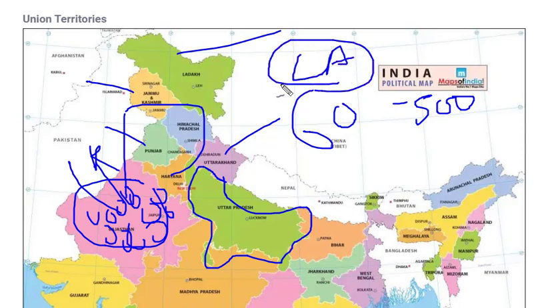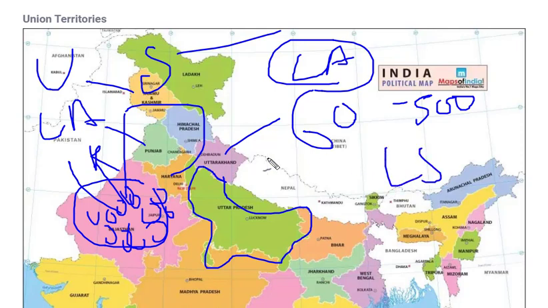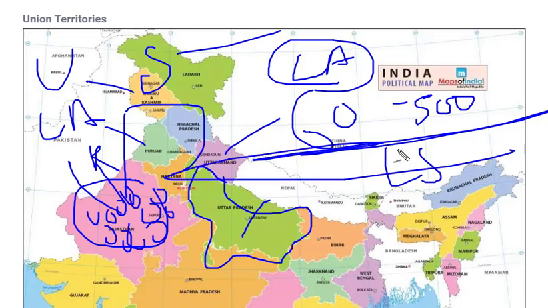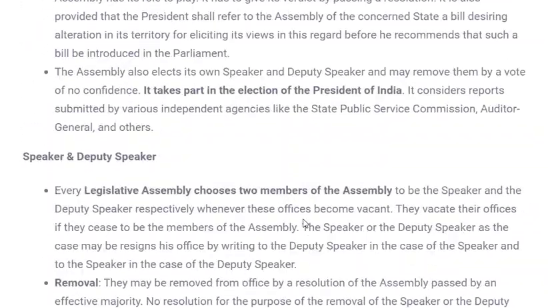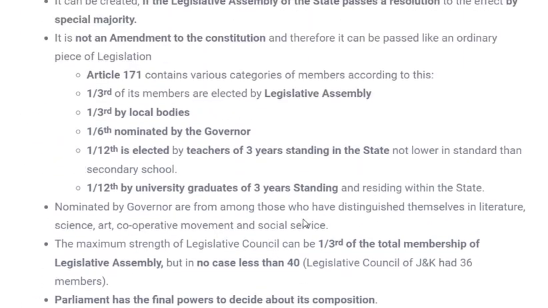See, don't get confused. I'm just comparing both the houses, at union level and at state level. For legislative assembly and Lok Sabha, elections are done directly by the people of India who are above 18 years of age. But as we see, the states were divided into territorial constituencies in Lok Sabha, and in case of states also these seats are divided according to territorial constituencies, but the seats vary over here, 60 to 500, and in some cases it is below 60, just because they have to maintain a particular ratio from state to state. So that ratio should be maintained. That's why the number of seats varies everywhere.